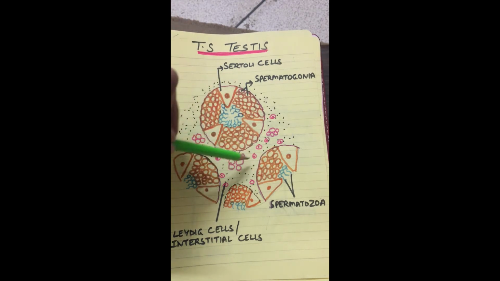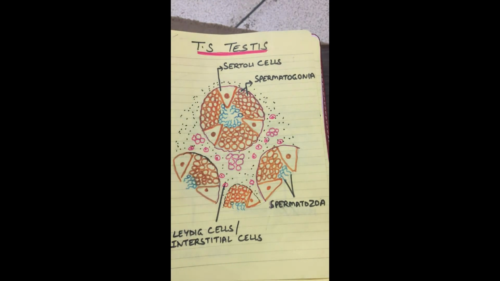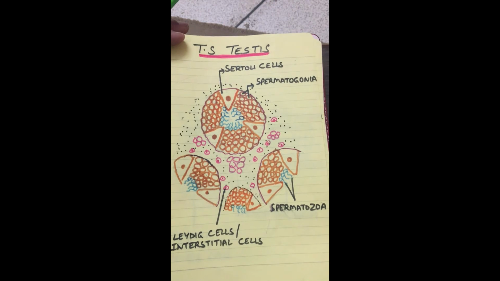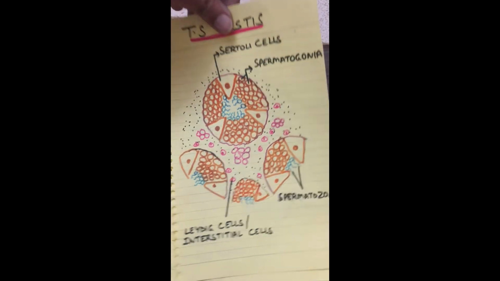In between these seminiferous tubules, there is interstitial space. And in this interstitial space are small blood vessels and a special type of cells. These special cells are called Leydig cells or interstitial cells. These Leydig cells will form the male sex hormone called testosterone, which assists in sperm formation and is also responsible for the male secondary sexual characters.